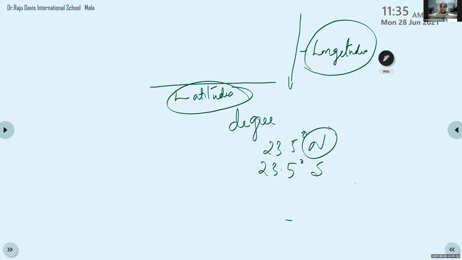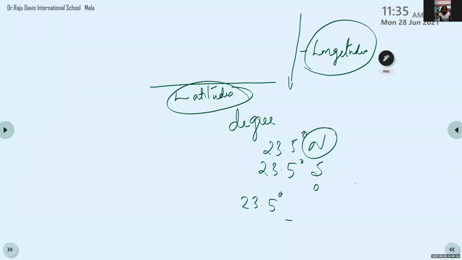This degree is represented by a small zero, which is called a superscript.